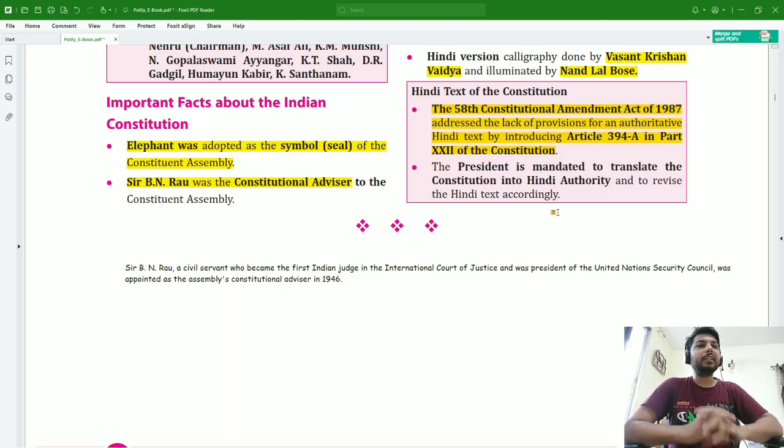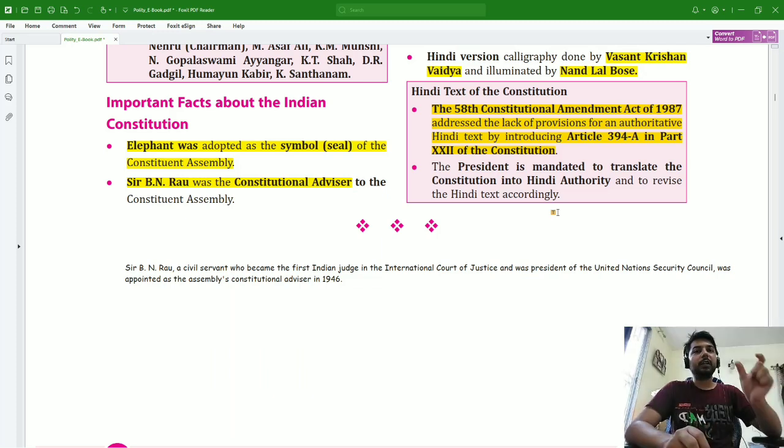It mandated the President to translate the Constitution into an authoritative Hindi text. And whenever there is any amendment or change in the Constitution, the same amendment shall be made in the Hindi language as well.